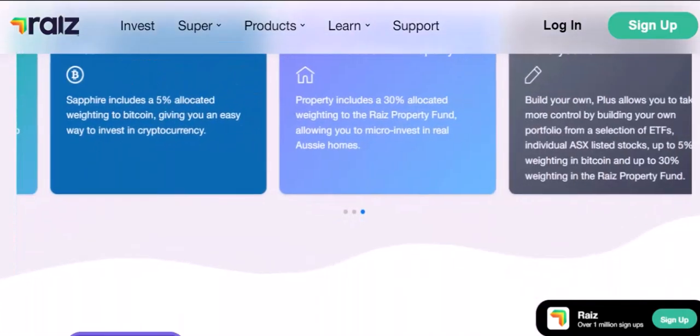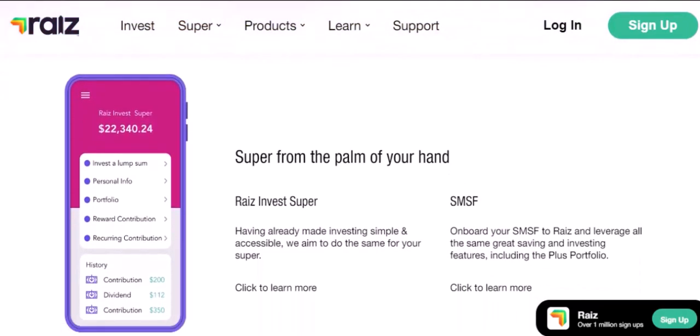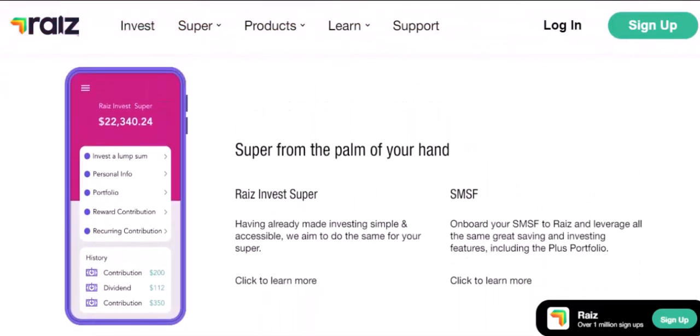Alternative dispute resolution. Before resorting to a chargeback, explore alternative dispute resolution methods, such as mediation or arbitration. Chargebacks can be a complex process, and it's always best to try and resolve issues directly with the platform first. Raiz has a customer support team dedicated to assisting users with any concerns.